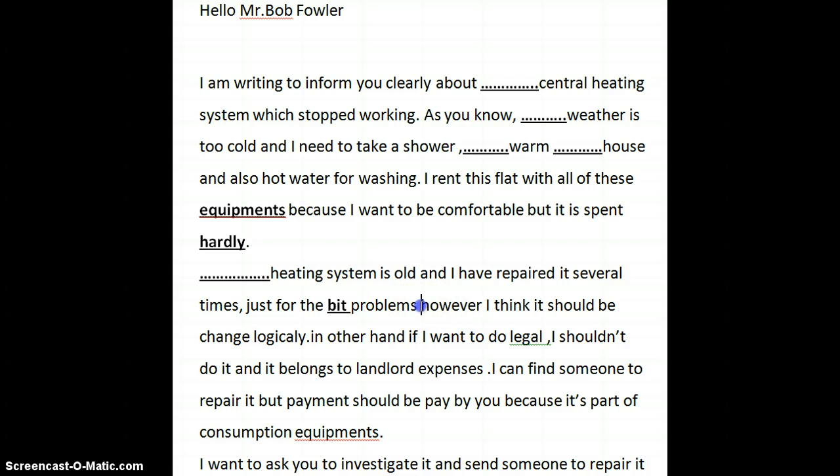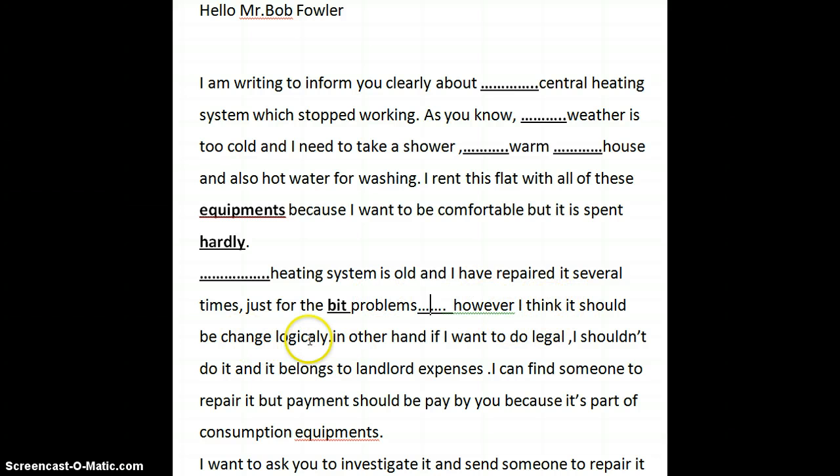However, now when we have a conjunction such as however, that suggests that you are linking two sentences or two clauses. So can I suggest that you use some form of punctuation here? It's entirely up to you if you want to use a full stop and then start your sentence, which would mean a capital, or if you want to use a comma. That's entirely up to you, but we definitely need some form of punctuation here. Before the word however, we need some form of punctuation. "However, I think it should be changed logically."